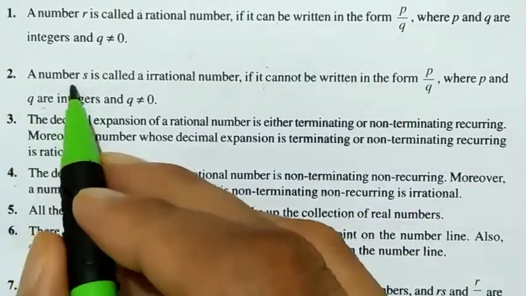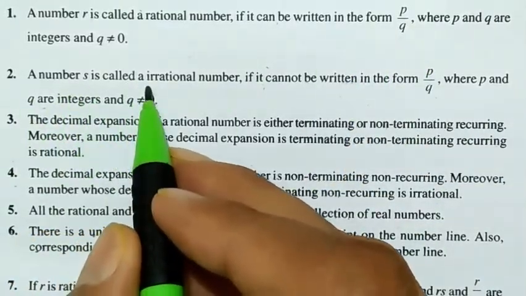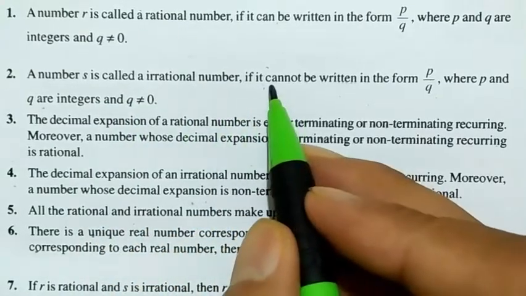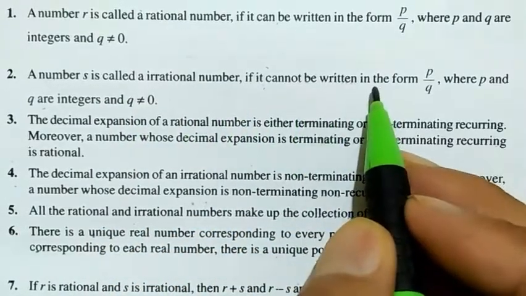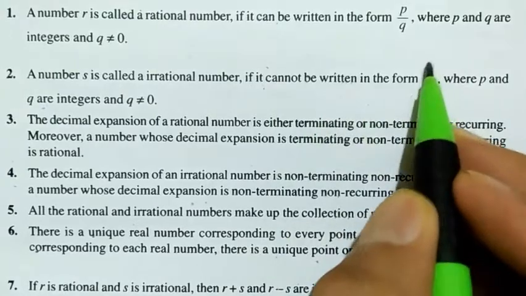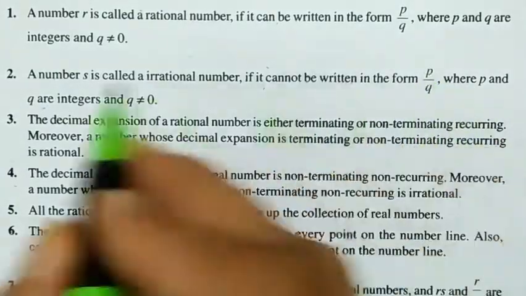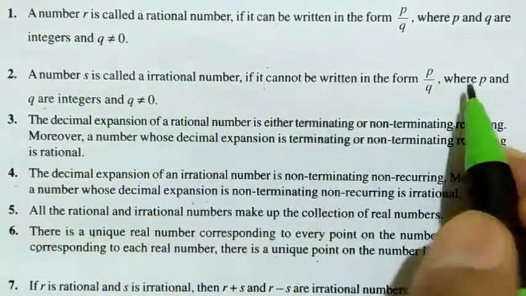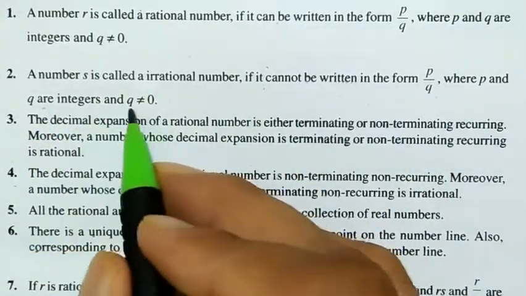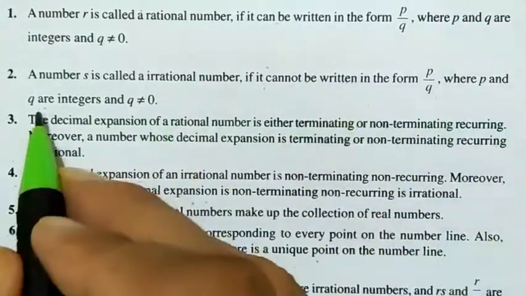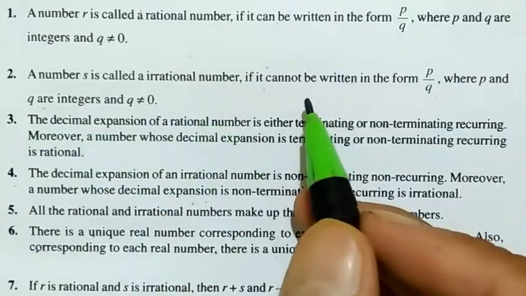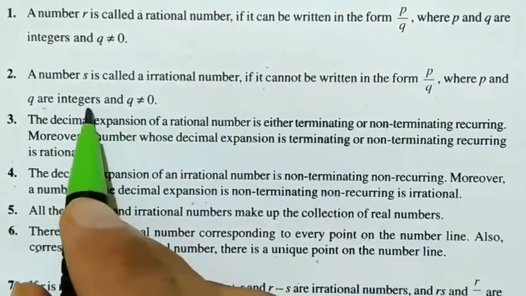Second point: a number s is called an irrational number if it cannot be written in the form p by q, where p and q are integers and q is not equal to 0. All of you know integers: all counting numbers and their negatives, including zero.